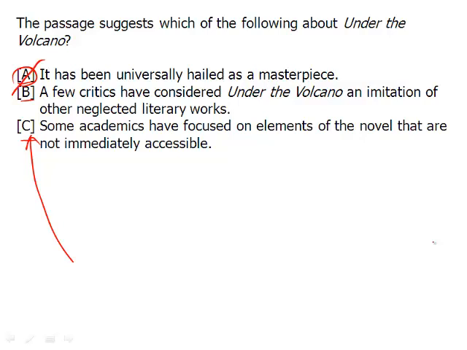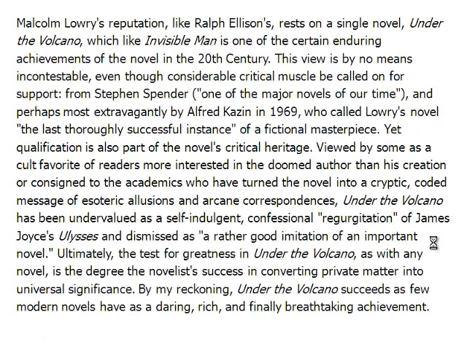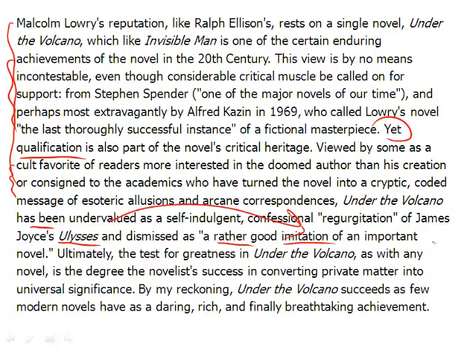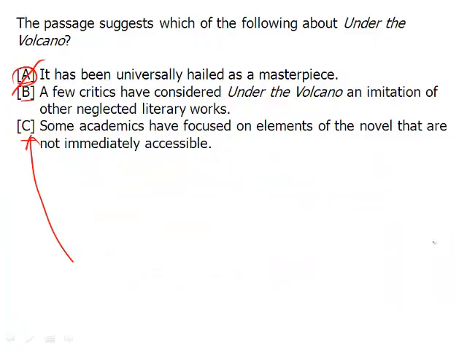Next we have B. A few critics have considered Under the Volcano an imitation of other neglected literary works. Now, if we read through the passage, as you should do before answering these questions, this one may jump out at you as being a correct answer. The reason? If you look down here at the passage, it says that Under the Volcano has been undervalued as a self-indulgent confessional regurgitation of Ulysses, of another novel. And we see imitation. So it's an imitation of other novels. So we go back here to answer choice B, and we circle it.